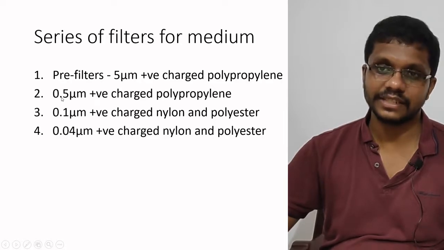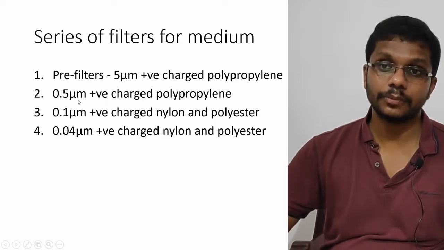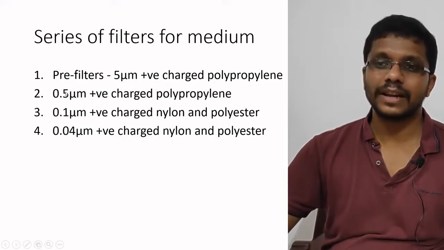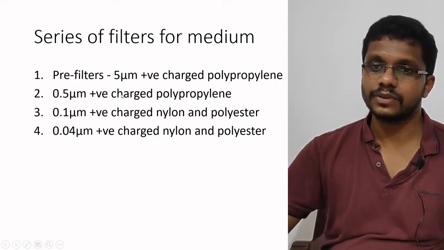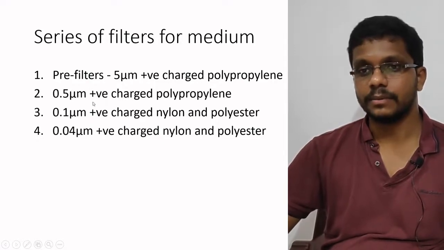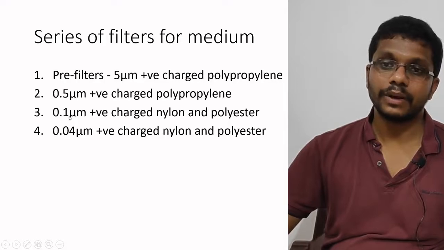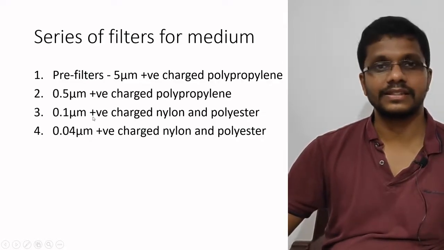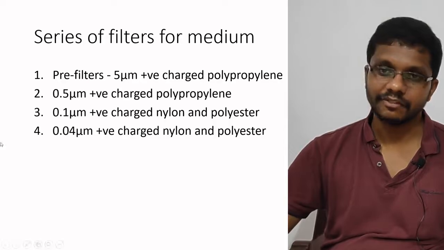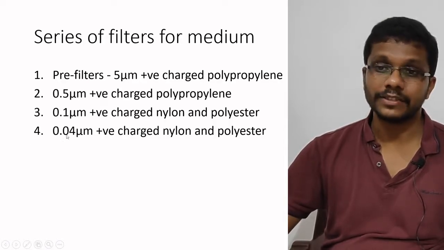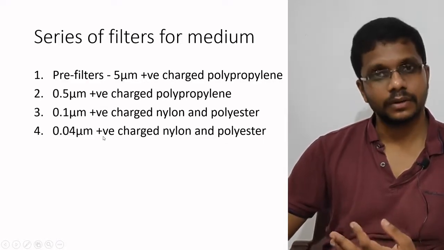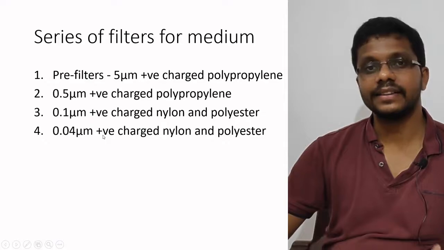Then we have the second filter. The pore size is 0.5 micrometer, positively charged and made of polypropylene. Most of the microorganisms, bacteria and fungus, will be filtered out using this one, but virus and endotoxin can pass. Third, we have a 0.1 micrometer filter, which is positively charged and made of nylon and polyester, which can filter out large virus and some amount of endotoxin. Finally, we have a filter with 0.04 micrometer, positively charged nylon and polyester. It can filter out the whole viruses and the endotoxin.